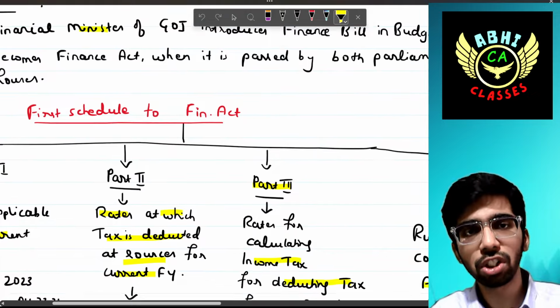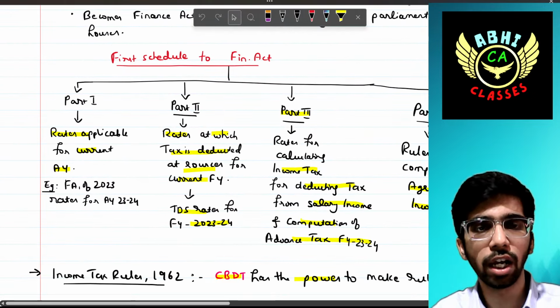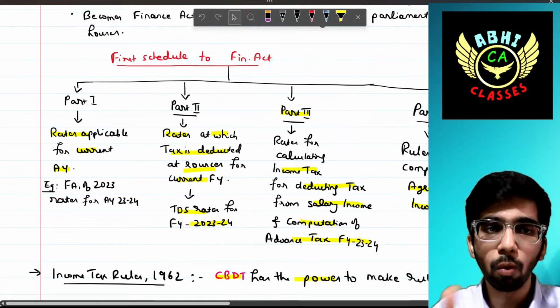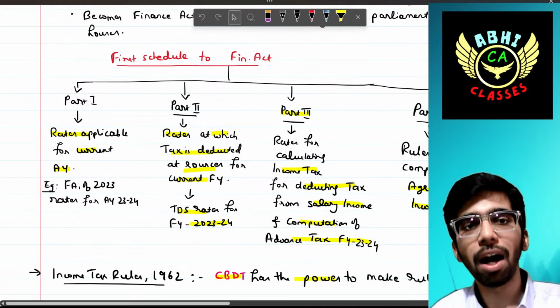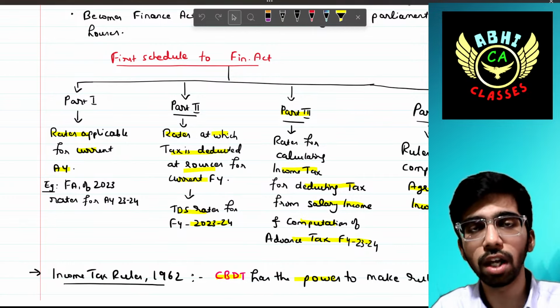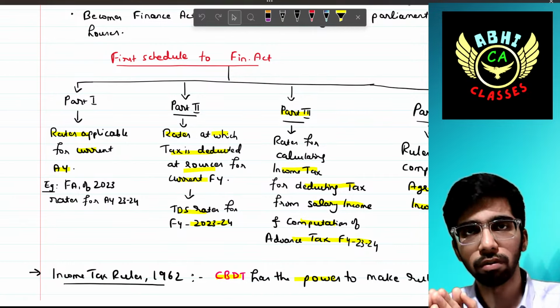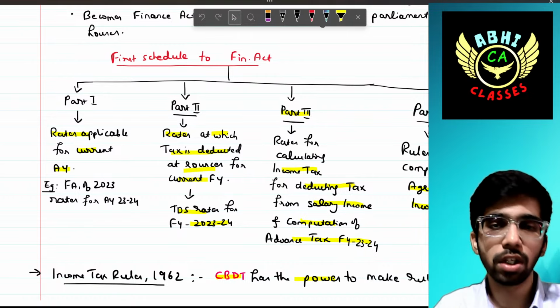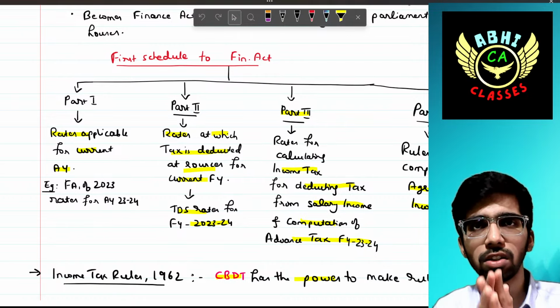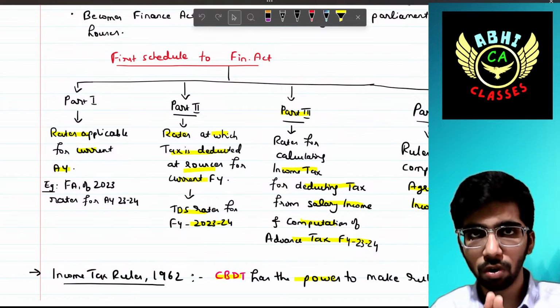Okay. The first schedule to the Finance Act has 4 parts. Number 1. Part 1 says the rates applicable for the current assessment year, that is Finance Act 23, rates for assessment year 23-24. Simple. Part 2 is the TDS concept, which we will discuss clearly in the TDS chapter, tax deduction at source.